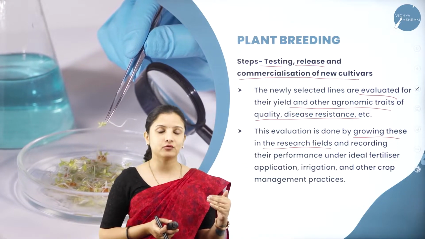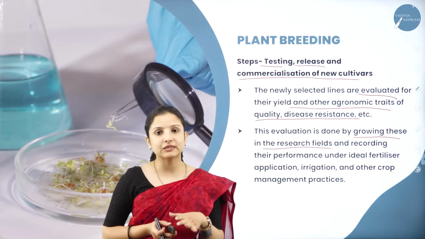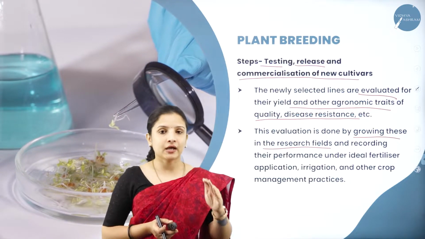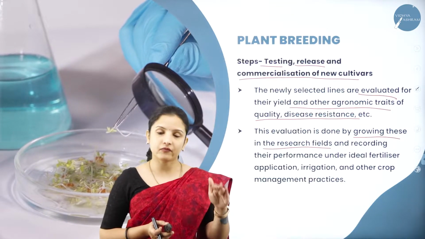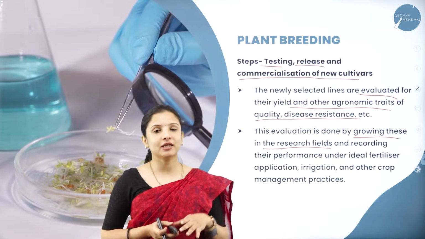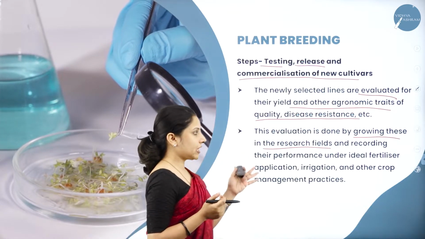Those seeds we have to sow in the research fields and then wait for a few months until they completely develop. Once they completely mature, we'll understand the height of that plant. And once they start setting the seed, we will understand how much yield it will produce. So that is how it will be understood.